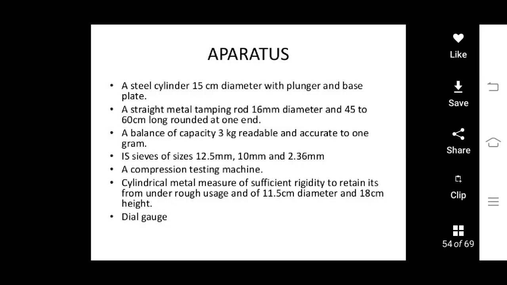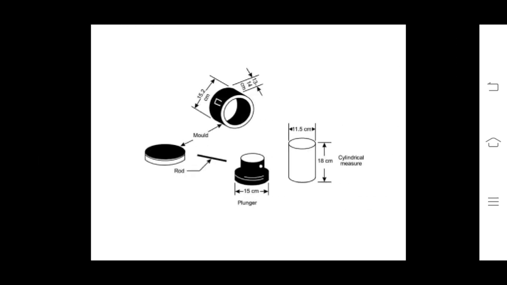IS sieves of 12.5 mm, 10 mm and 2.36 mm. A compression testing machine. A cylindrical metal measure of sufficient rigidity to retain its form under rough usage, 11.5 cm diameter and 18 cm height, and a dial gauge. This is the apparatus for testing.